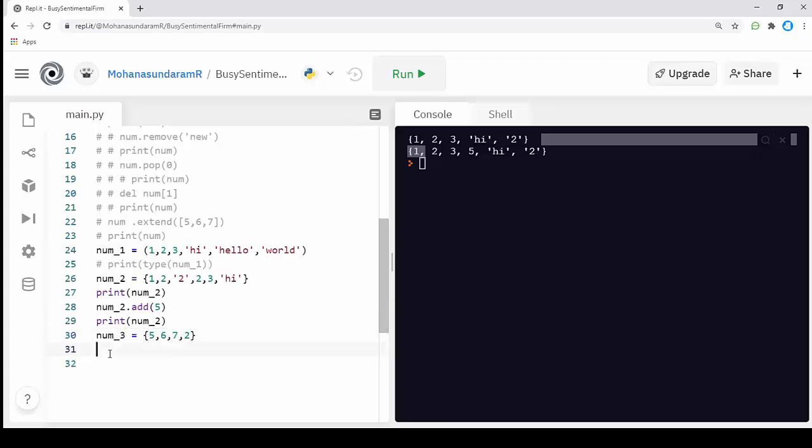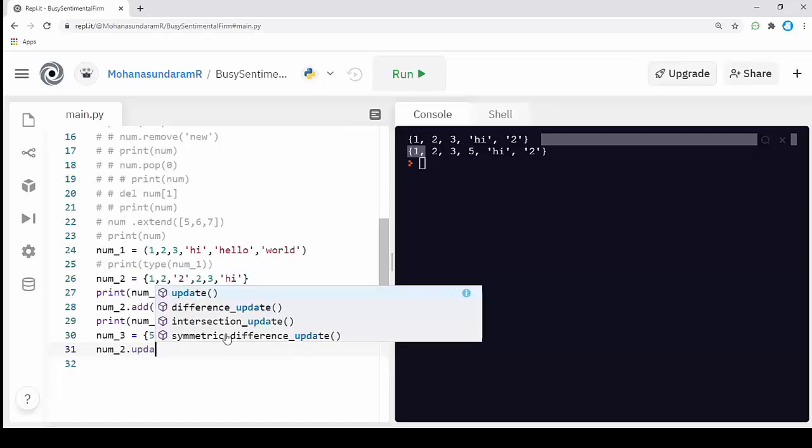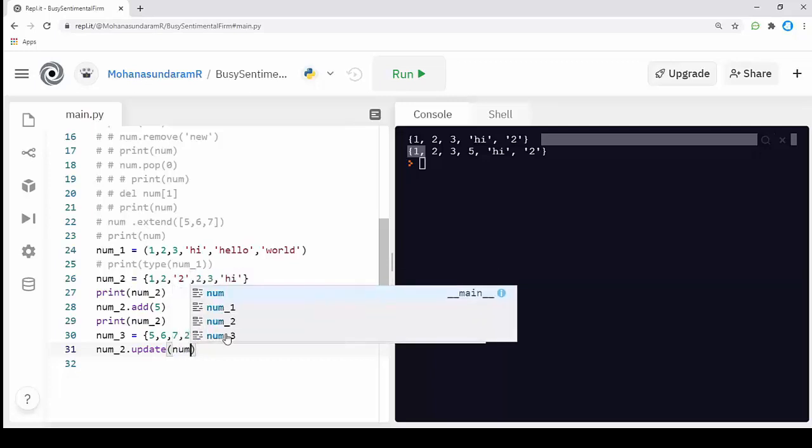I'm going to combine this num3 to my num2 set, adding a bulk of values. For this I call my first set num2, call the function update, and in the parameter pass the second set, num3.